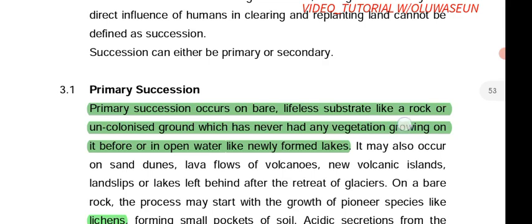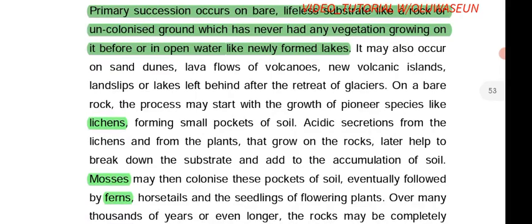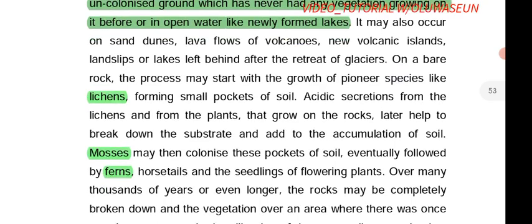Okay, so that is what we say. They give a sample here, which I will not be able to read all for you. Now, when a primary succession is about to start, what are the types of plants that will start growing in such an area? The first thing is lichen. Lichen is like a mold on the ground. Those green things that are always attaching themselves to the surface of a wall. You remember, you see those things, green color like this. That is lichen. That's the species that will first grow.